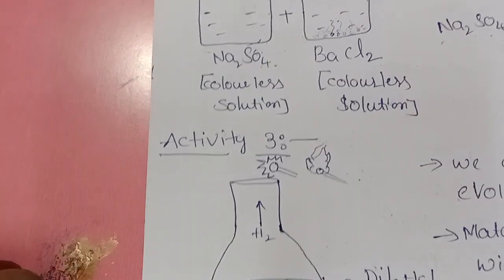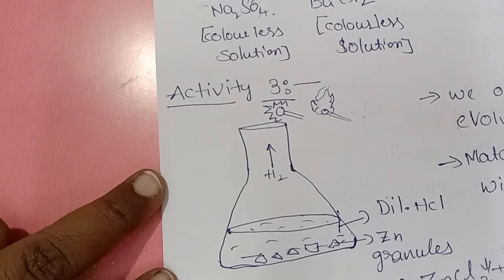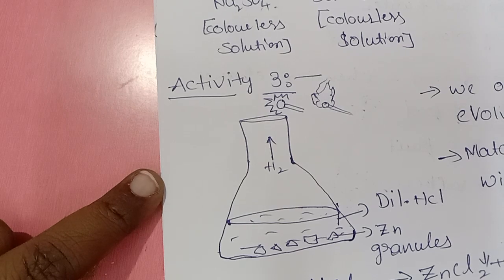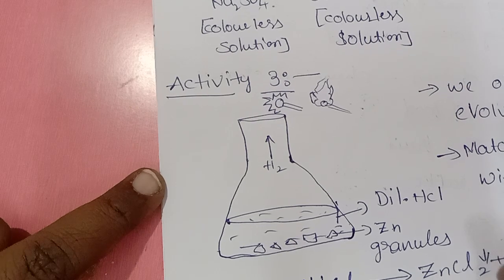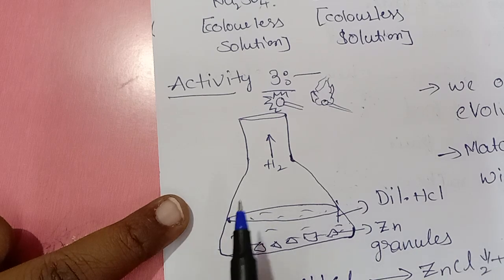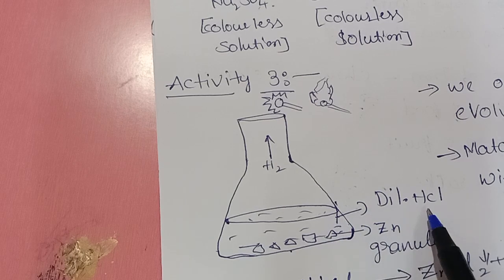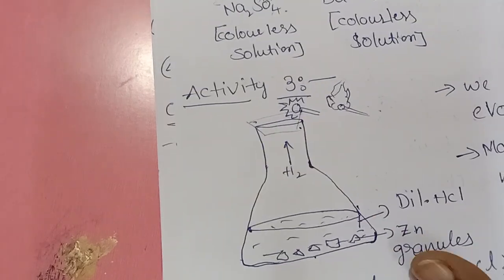Next, activity 3. These are the different activities we are doing here. So we have to observe what changes are happening in a chemical reaction. What are the end products we are getting? Other than end products, what are we getting? So to observe that only we are doing these simple lab activities, right? So take a conical flask. Add some zinc granules to this conical flask. Add diluted hydrochloric acid to this conical flask and close the conical flask with a cork.